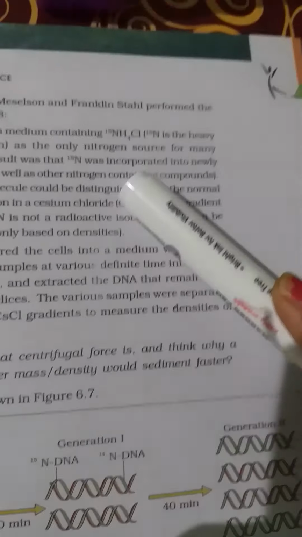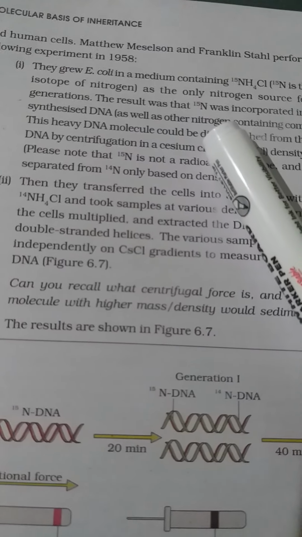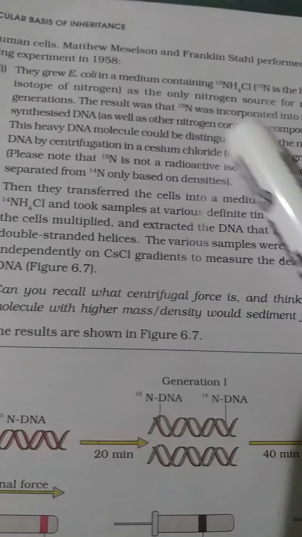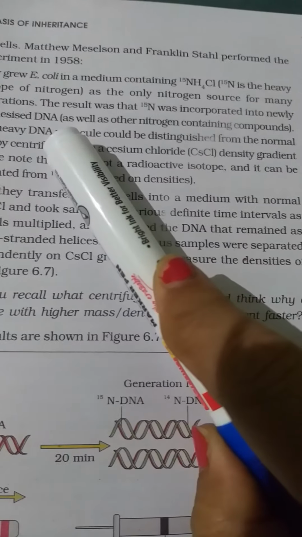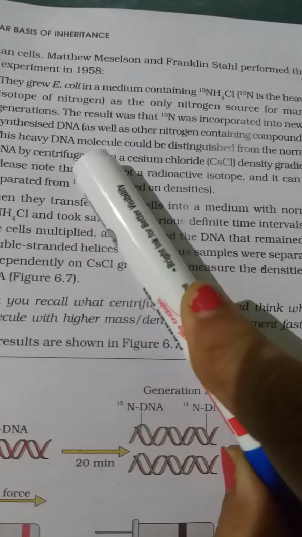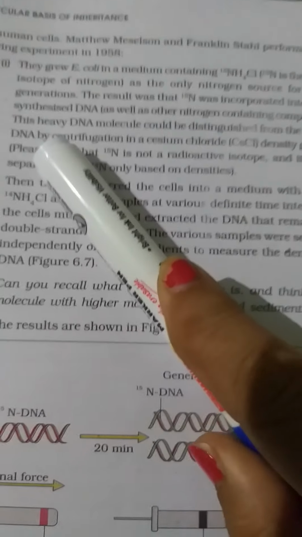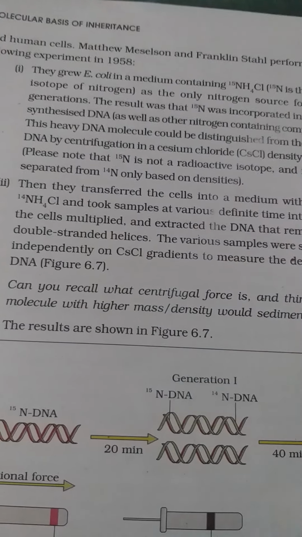Generally the material taken is E. coli, and the culture medium contains heavy isotope of nitrogen, the only nitrogen source for many generations, which results in N15. That is an isotope. Generally nitrogen 14 is used, but the isotope 15 is incorporated in the newly synthesized DNA because it was present in the medium. So the heavy DNA molecule could be distinguished from the normal one.